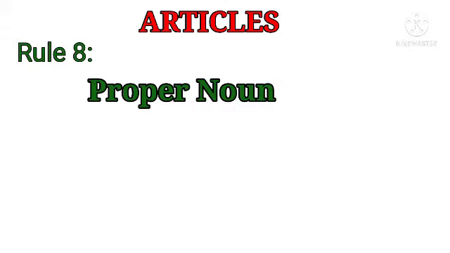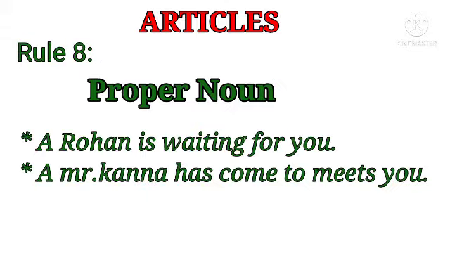Next, rule number 8, proper noun. See the example. A Rohan is waiting for you. A Mr. Khanna has come to meet you. Here, actually, we don't use article before proper noun, isn't it? But we use it in some condition if the speaker is unknown to the noun. Like here, Rohan is unknown to the listener, isn't it? A Rohan is waiting for you.